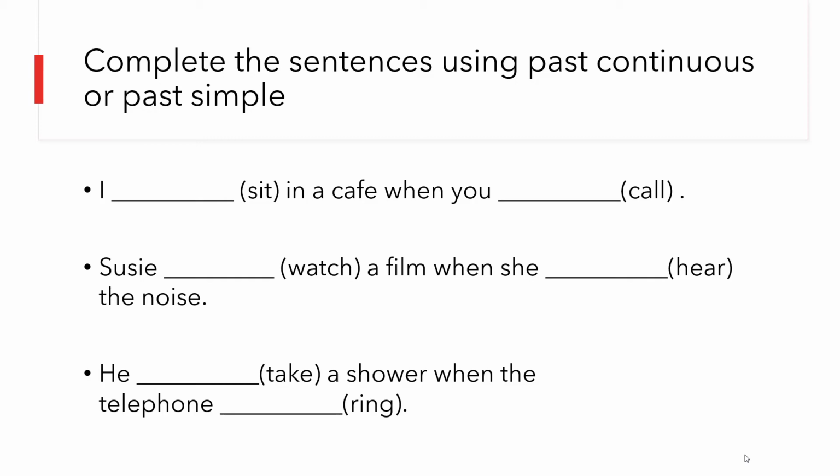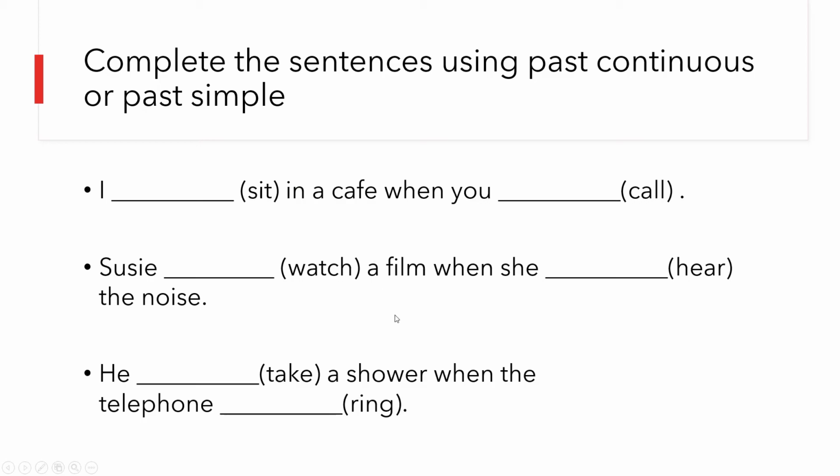So let's read the sentences together. I sit in a cafe when you, Susie, watch a film when she, the noise, he, a shower when the telephone ring. Remember to use the verb in parentheses.